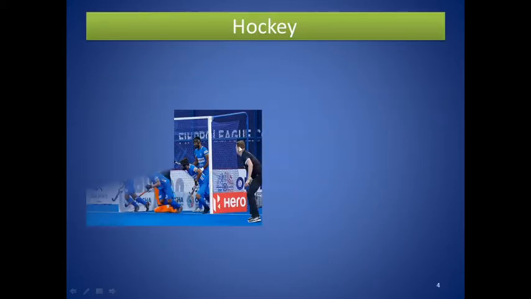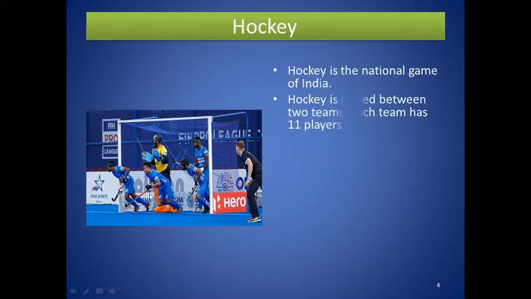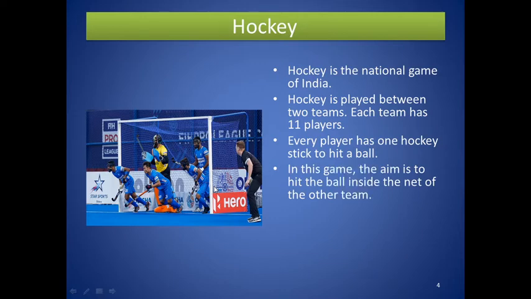Hockey. Here you can see many players have sticks in their hands. Hockey is the national game of India. Hockey is played between two teams. Each team has 11 players. Every player has one hockey stick to hit a ball. In this game, the aim is to hit the ball into the net of the other team. This game is played in two halves of 35 minutes.